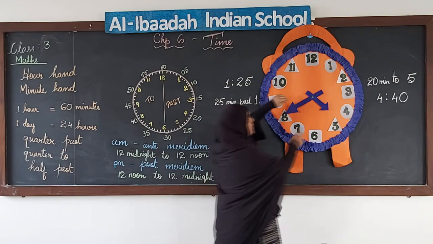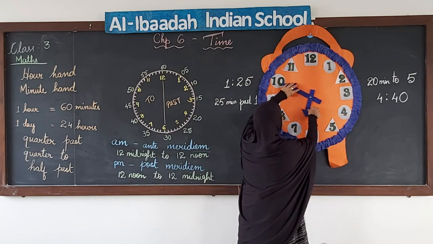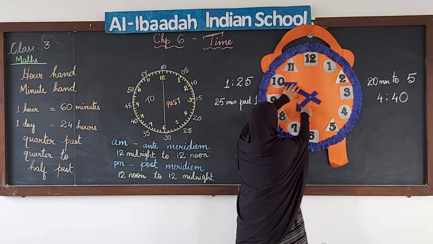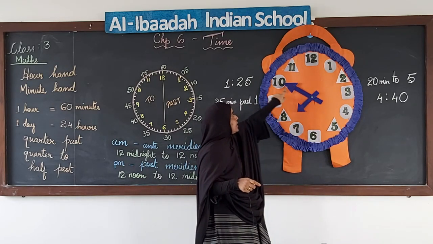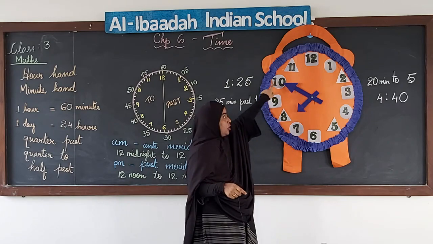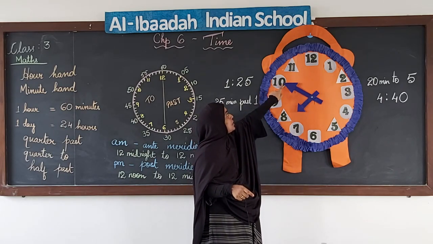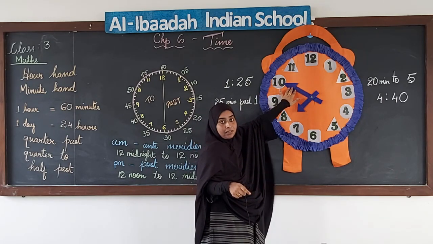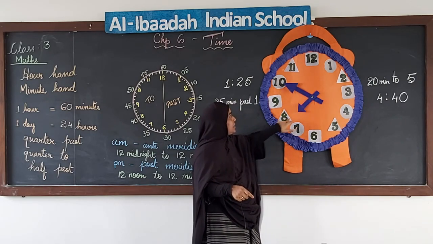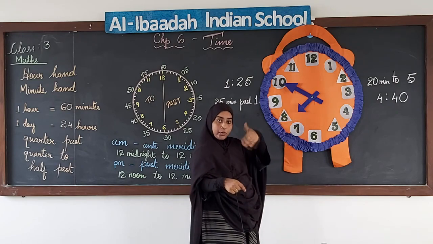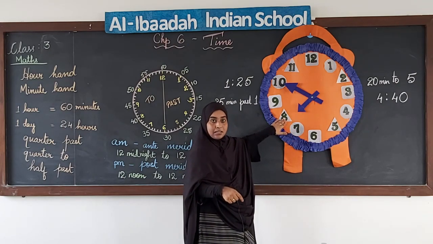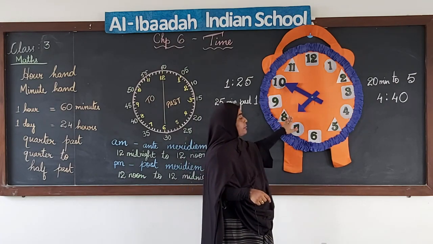Okay. Let me set the time here. I can see that the minute hand is again in the second half of the clock. It is at 10. And the hour hand is close to 8. So the hour which is going to come next is 8, and how many minutes more do we have to go to 8?